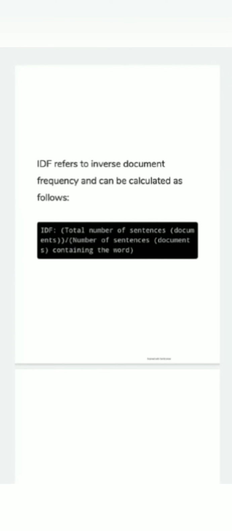After calculating the term frequency, we need to calculate the IDF. IDF refers to the inverse document frequency and can be calculated as follows. IDF equals the total number of sentences in the document divided by the number of sentences containing that certain word.